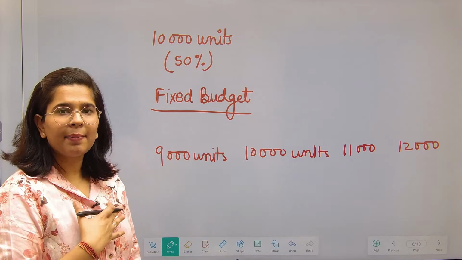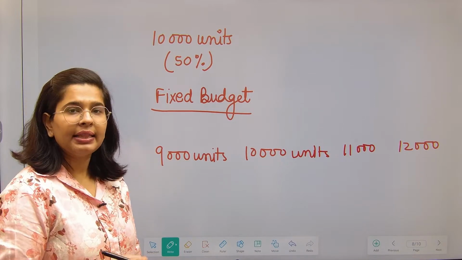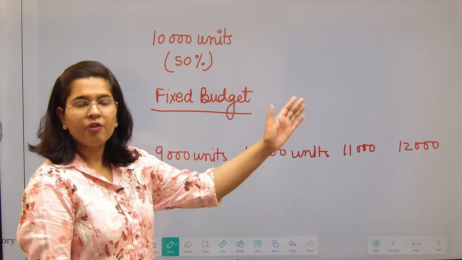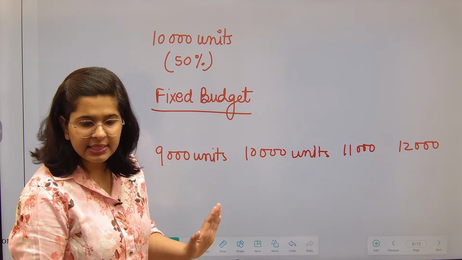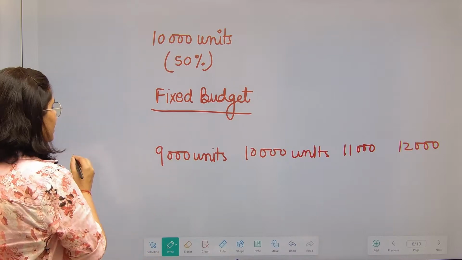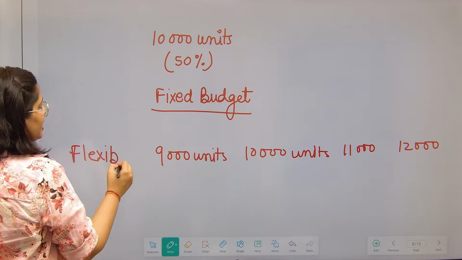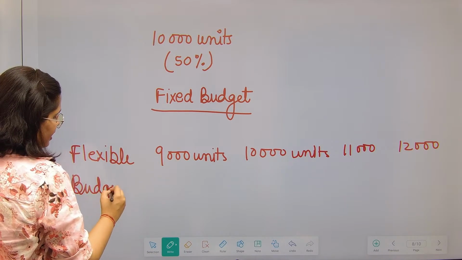When I am making the budget, I do not know what my actual production will be. That is why I have made a budget separately for each level of activity. This process is called flexible budgeting, right? So what is this process called? This is called flexible budgeting. Correct?